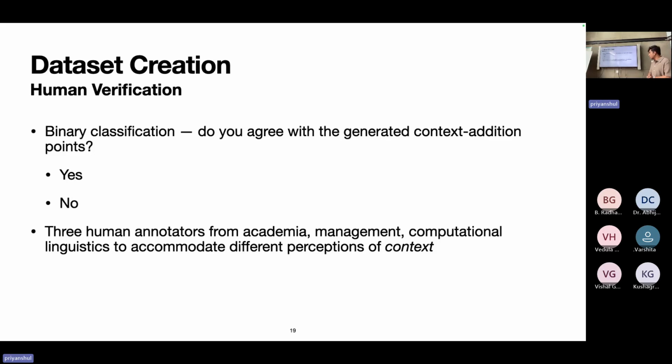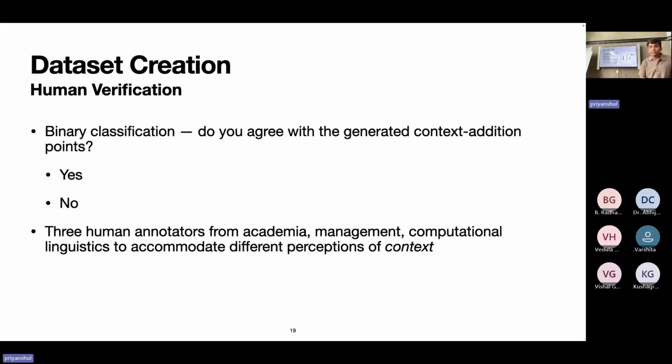We recruited three annotators. They belong to three different domains: academia, management, computational linguistics. Initially, we thought that because context is very subjective, and it has been mentioned in literature that context is subjective, we should get three different domains to have different thought processes while annotating.